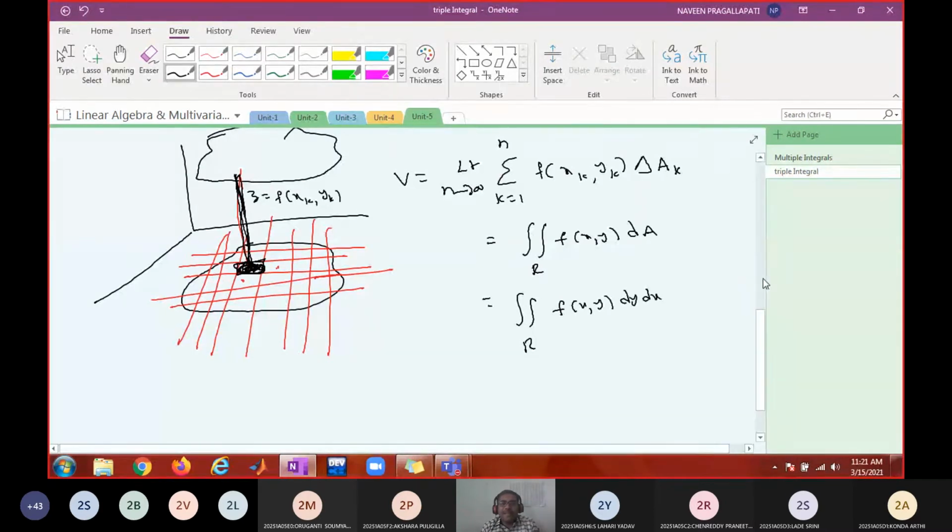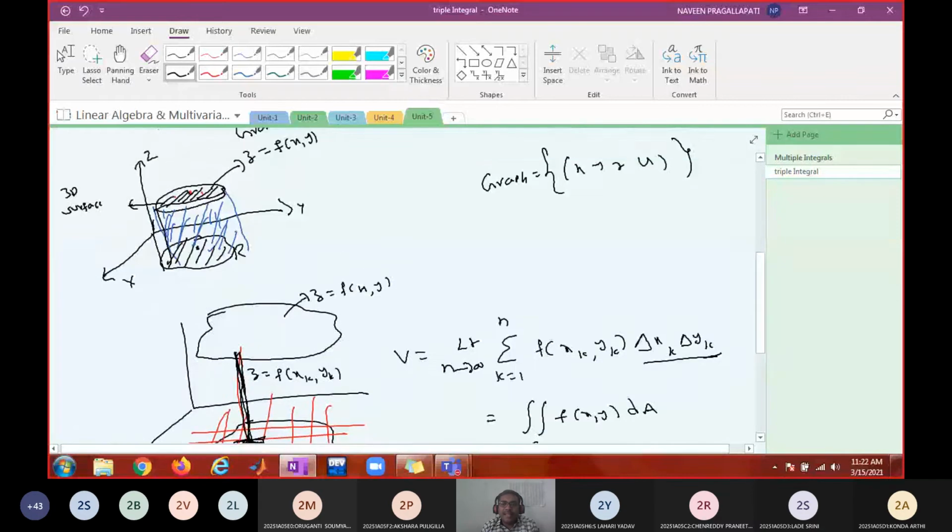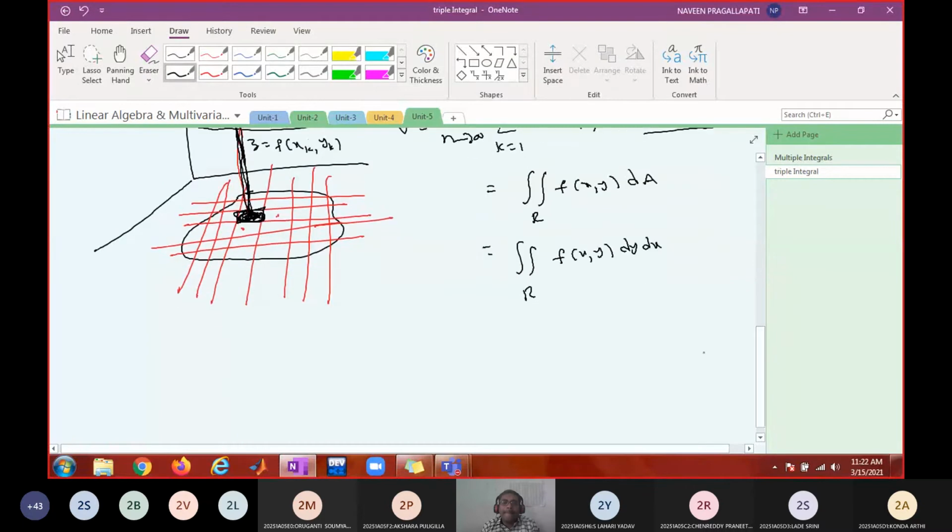This delta ak is nothing but what? How do you find out the rectangular area? By multiplying length into width. Length is delta x, width is delta yk. So this delta xk into delta yk, I'm calling it as dA, okay, delta ak. So you can write this as the double integral over R of f of x comma y